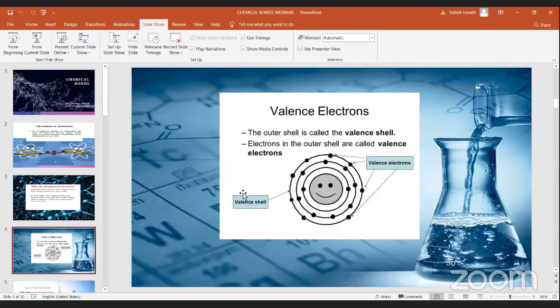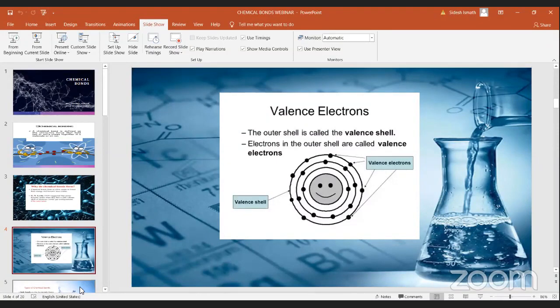Which is known as the valence shell? And how many electrons are present in the valence shell of sodium? It's 1. Yes, your answers are correct. When sodium makes a bond with another element, this valence electron is the one taking part. Now it should be clear what a valence shell and a valence electron are.